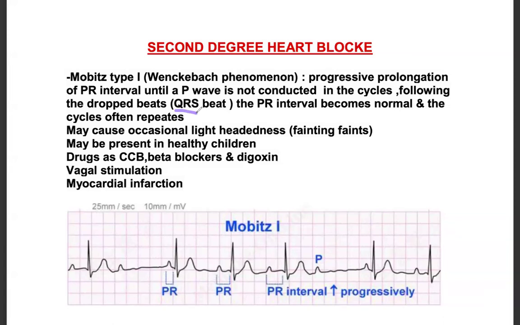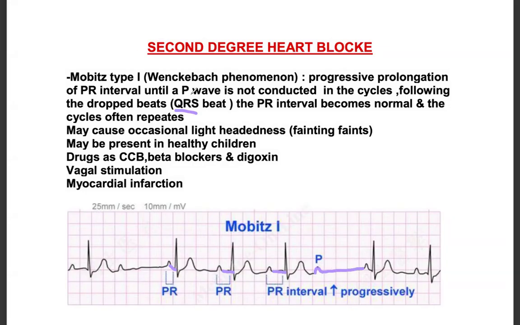So you should observe in the ECG that there will be progressive prolongation of the PR interval until one P wave is dropped, and also since the P wave is dropped, the QRS will also get dropped. For example, let's start from here. This is the PR interval here, this much. Compared to this, there is an increase here. Then there is more increase here. Then you see that there is a P wave, but there is no QRS. There is a drop in QRS.